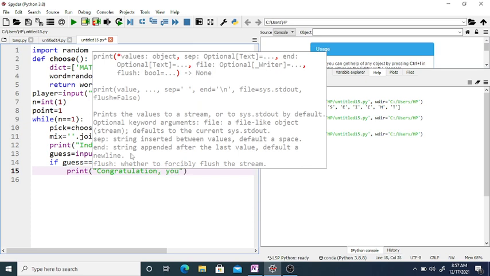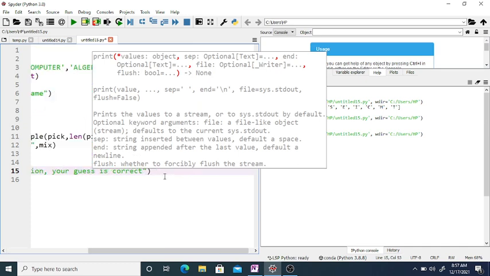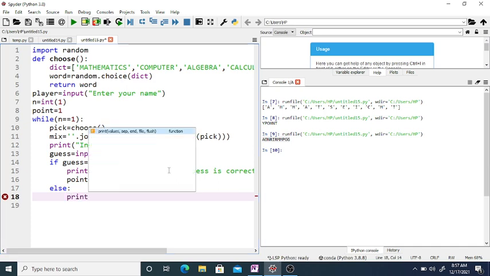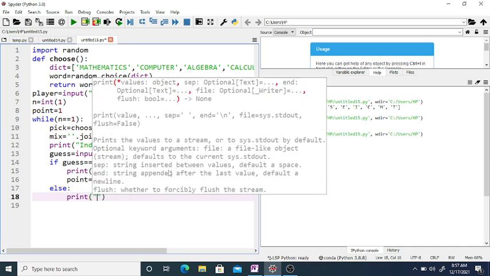Your guess is correct. Now, in that case point will increase: point is equal to point plus 10. Else, print the message "Good luck next time".